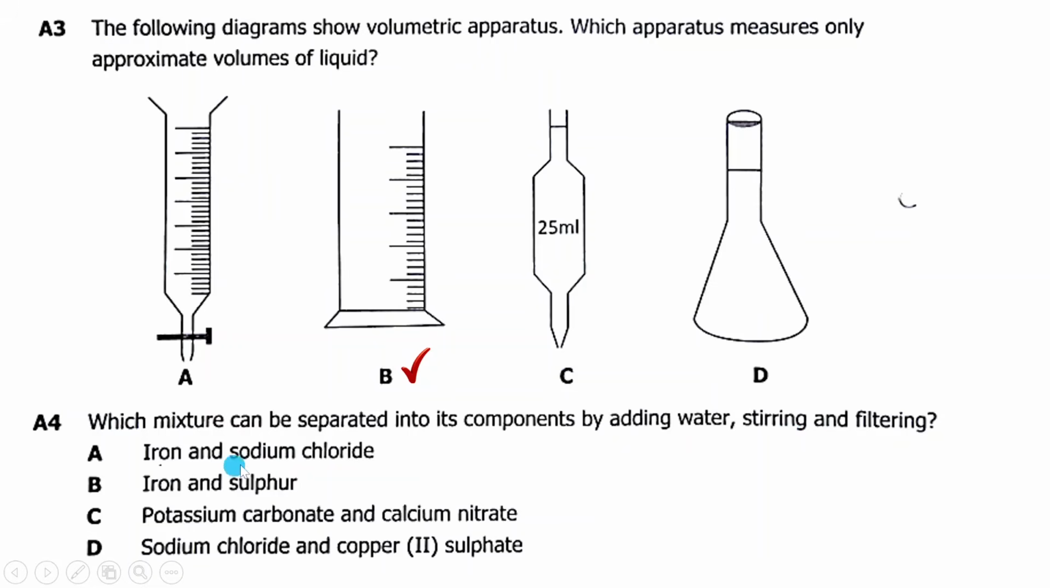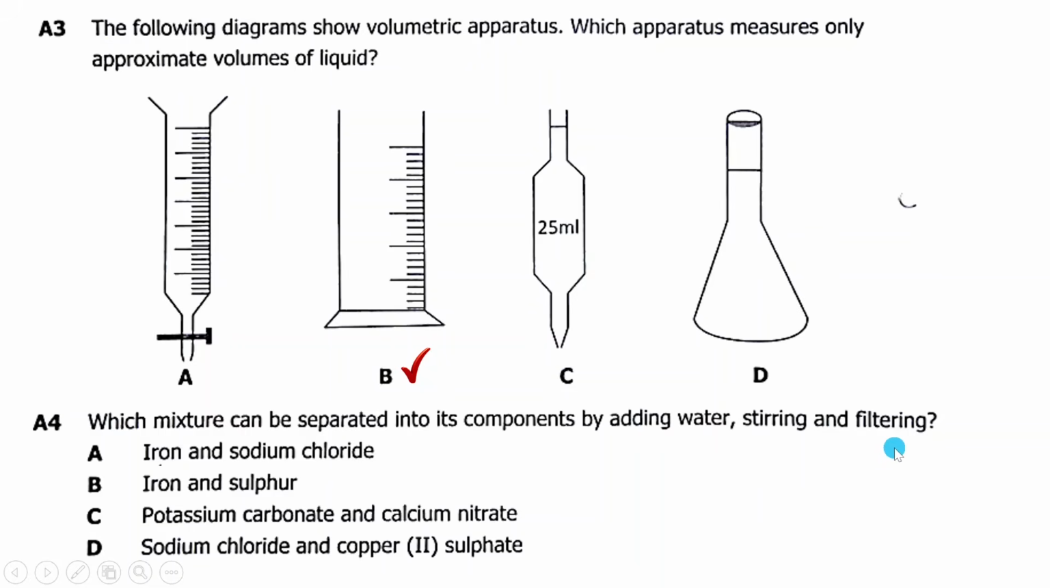So A, we have iron and sodium chloride. When you look at iron, iron is a metal, and iron is a metal which is commonly used to make even containers. So if you get iron, put it in water, what happens? Does it dissolve? No. Because they're telling us which mixture can be separated into its components by adding water, stirring, and filtering.